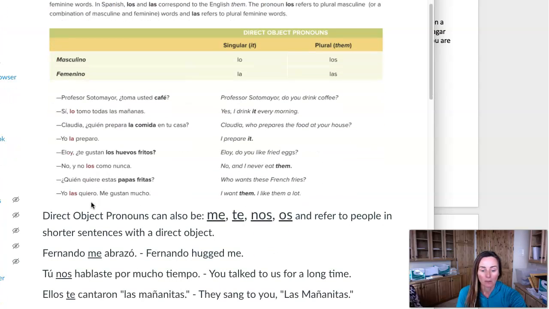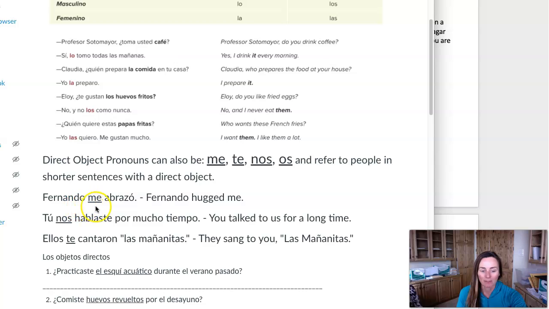Direct object pronouns can also be me, te, nos, y os. It can refer to a people or a person. So for example, if you say Fernando me abrazó, Fernando hugged me, it's a really short sentence. Me is the direct object pronoun, the subject is Fernando, and the verb is abrazó. Bien, so you can see a couple examples here.